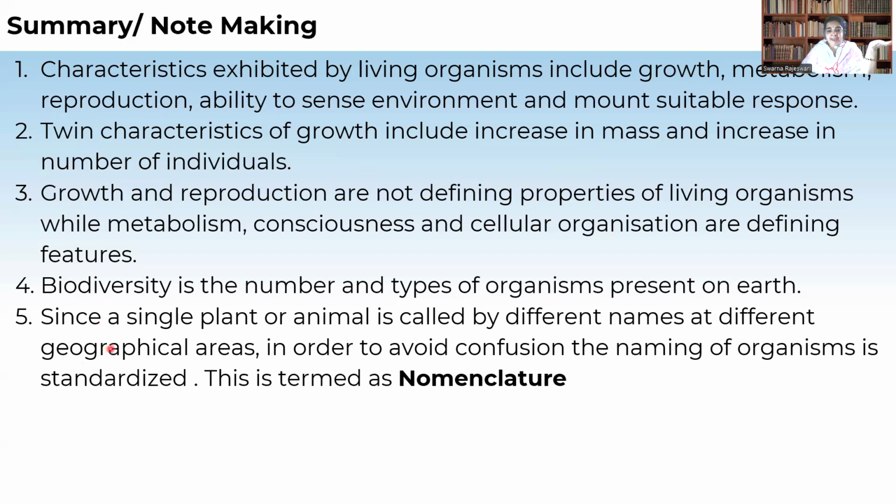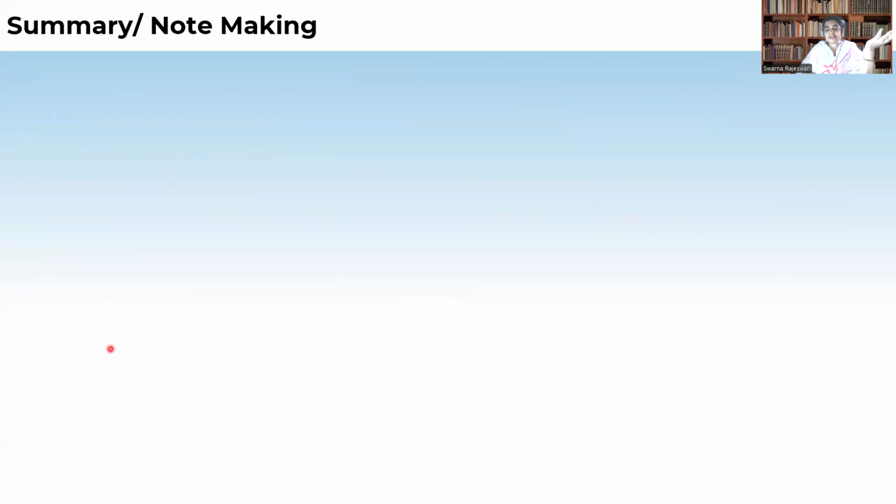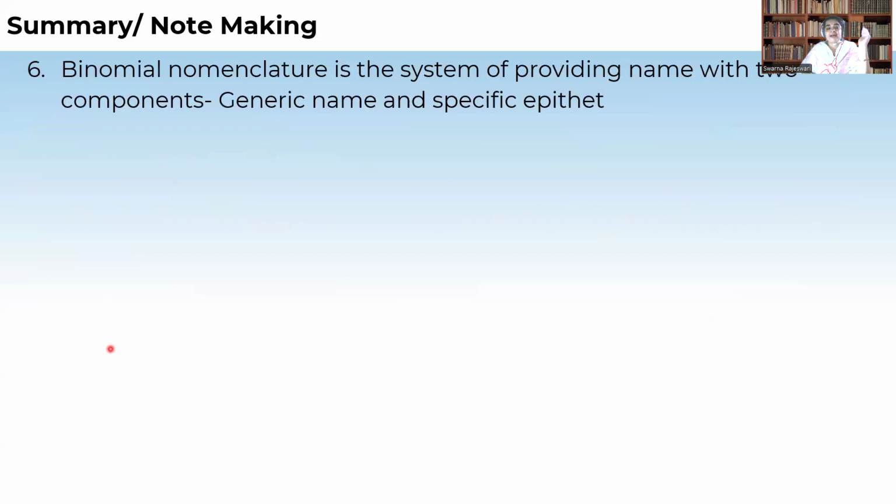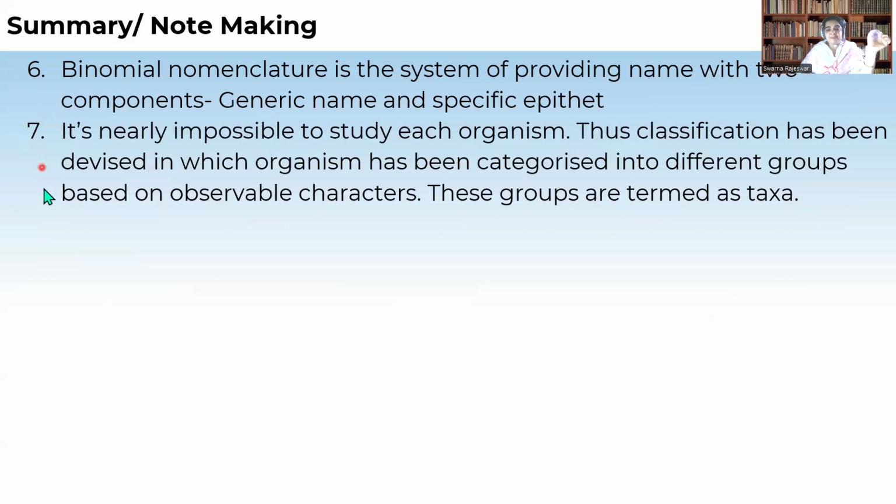And we know binomial nomenclature, that is when a single organism is given two components, means it is a system of providing the organism name with two components. One is the generic name and the second is the specific name. It is nearly impossible to study each and every organism, so it is necessary to classify the organisms based on some characteristics. Means the organisms which have similar characters are classified in certain groups. All those groups we are calling taxa.